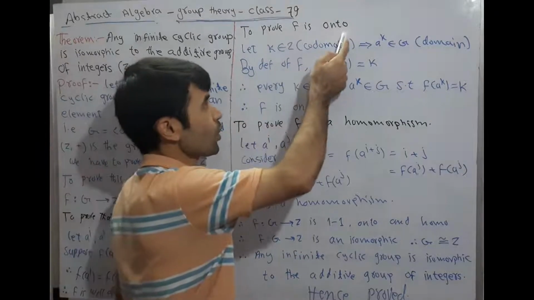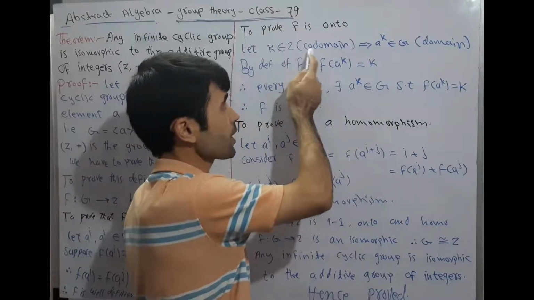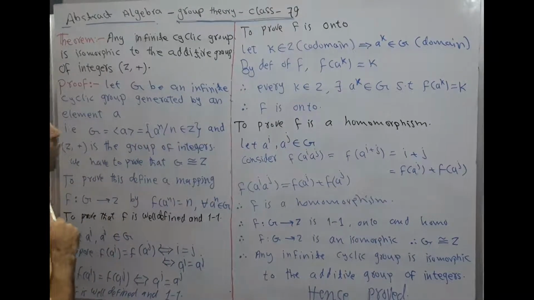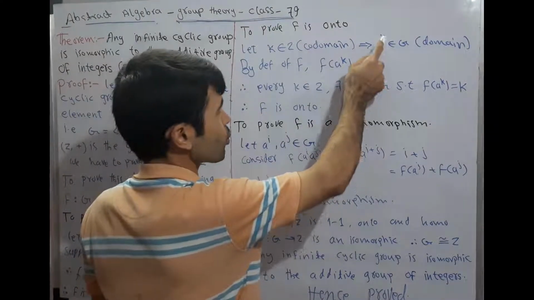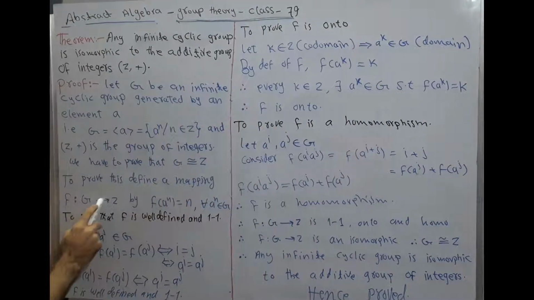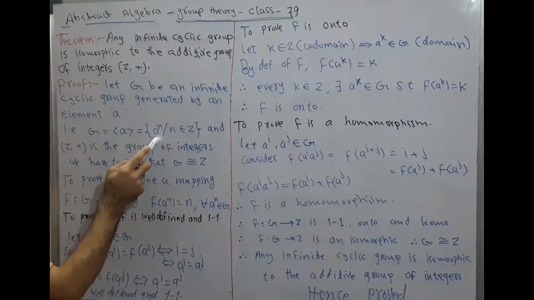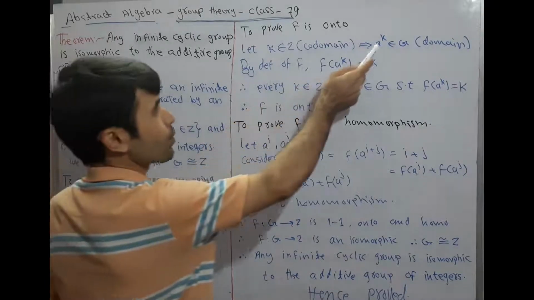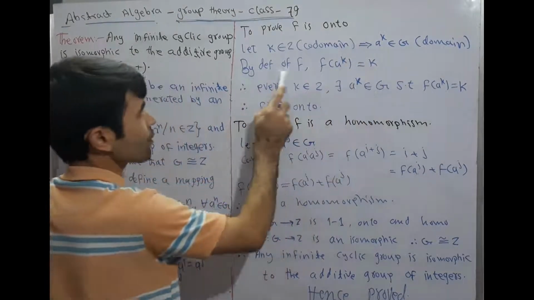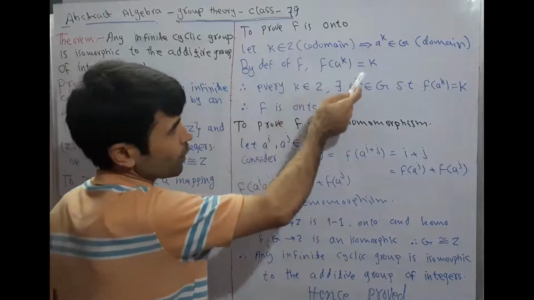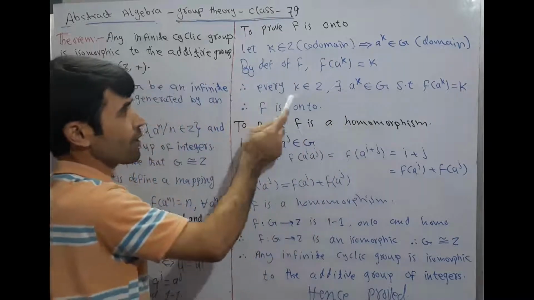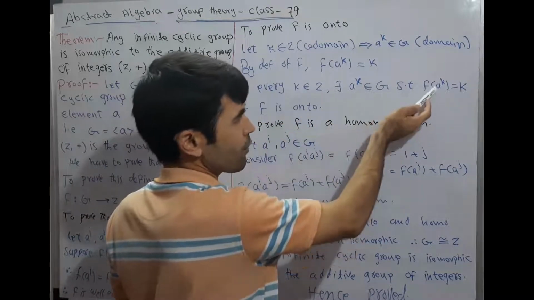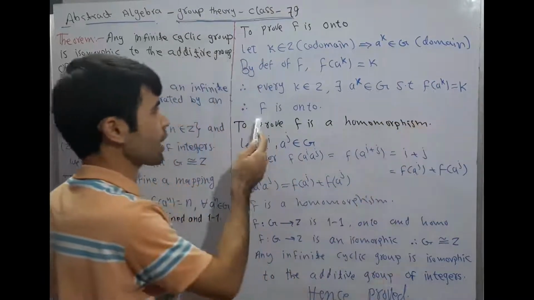To prove f is onto, let k belong to Z. Z is the codomain according to the definition of f. Here Z is the codomain and G is the domain. From here we say that a to the power k belongs to G. G is the domain by definition of f, and f of a to the power k is equal to k. Therefore, for every k belongs to Z, there exists a to the power k belongs to G such that f of a to the power k is equal to k. Therefore, f is onto.